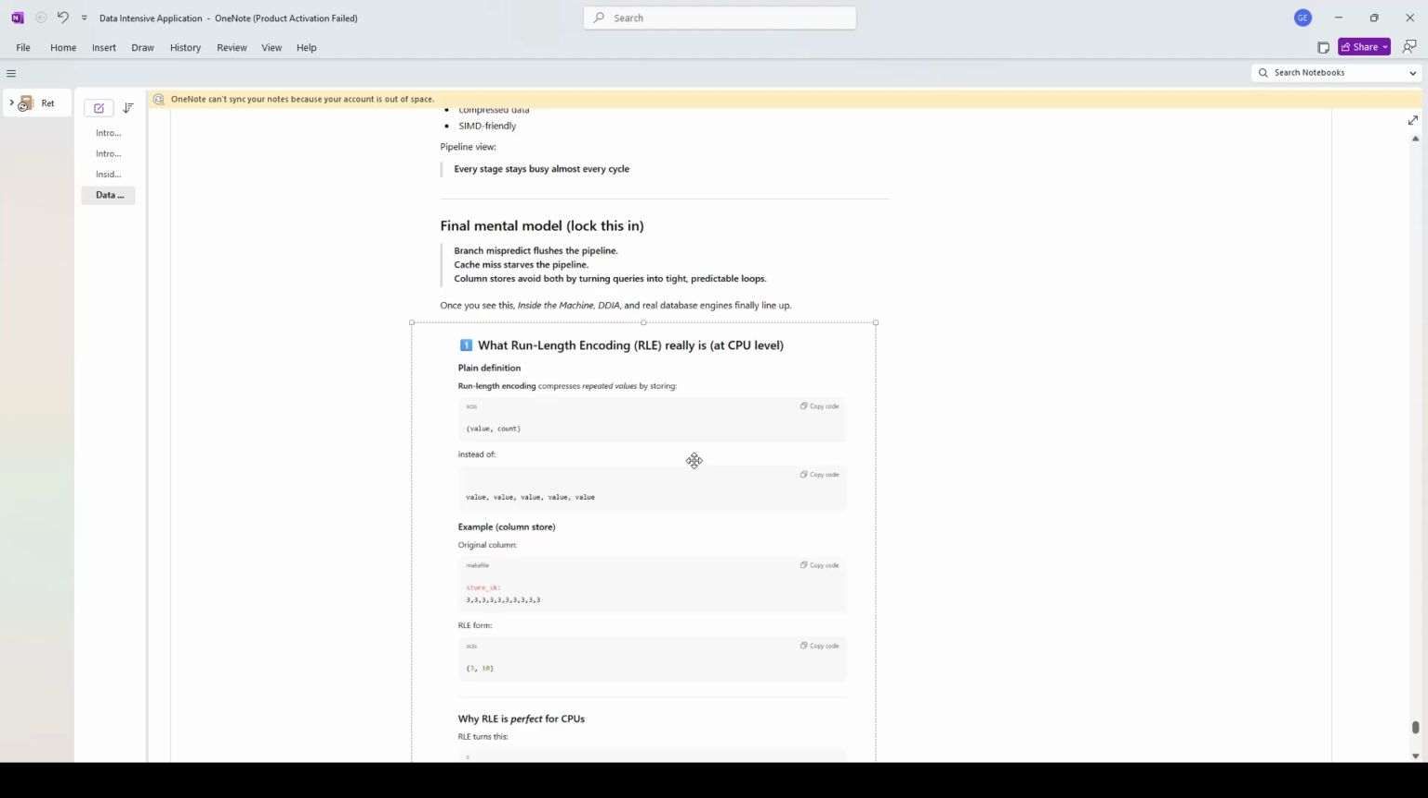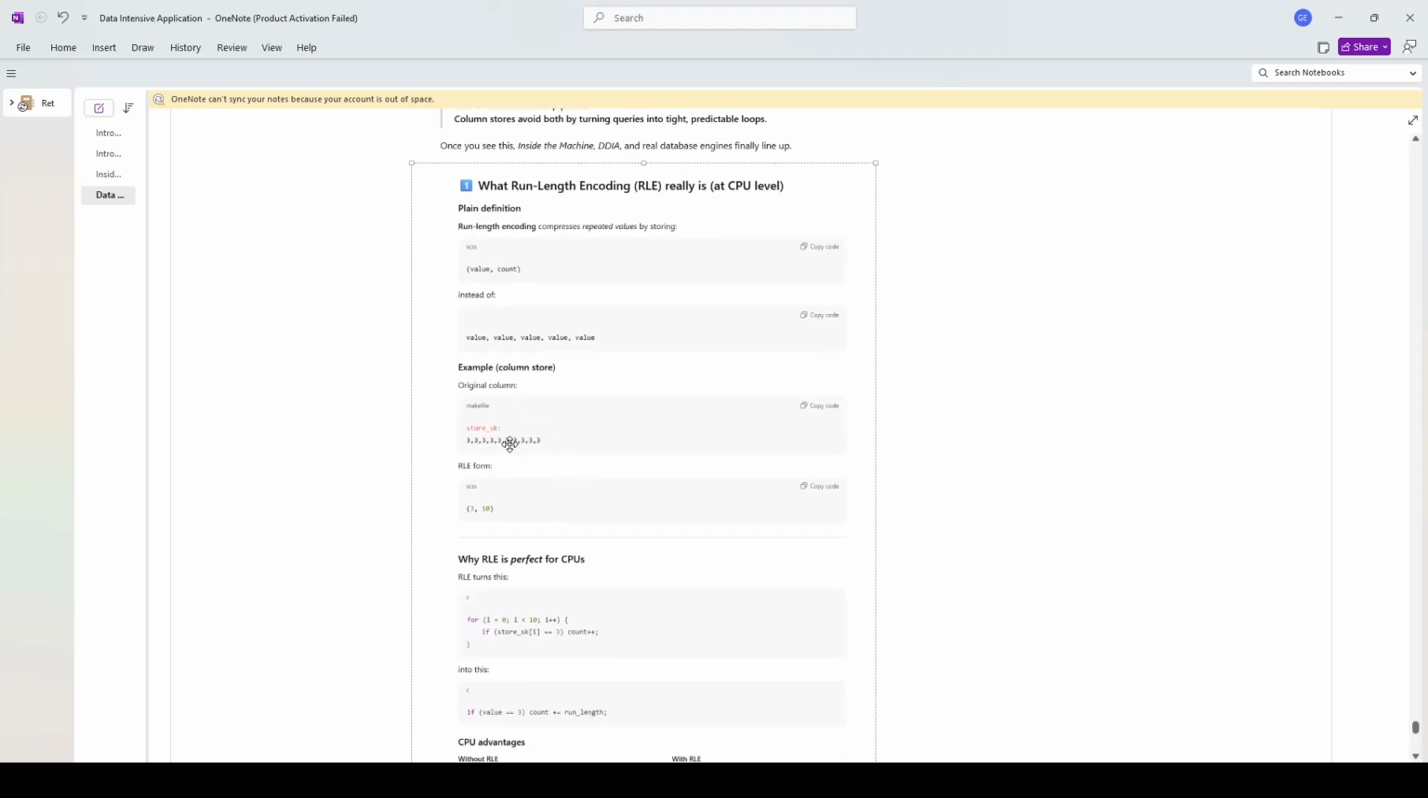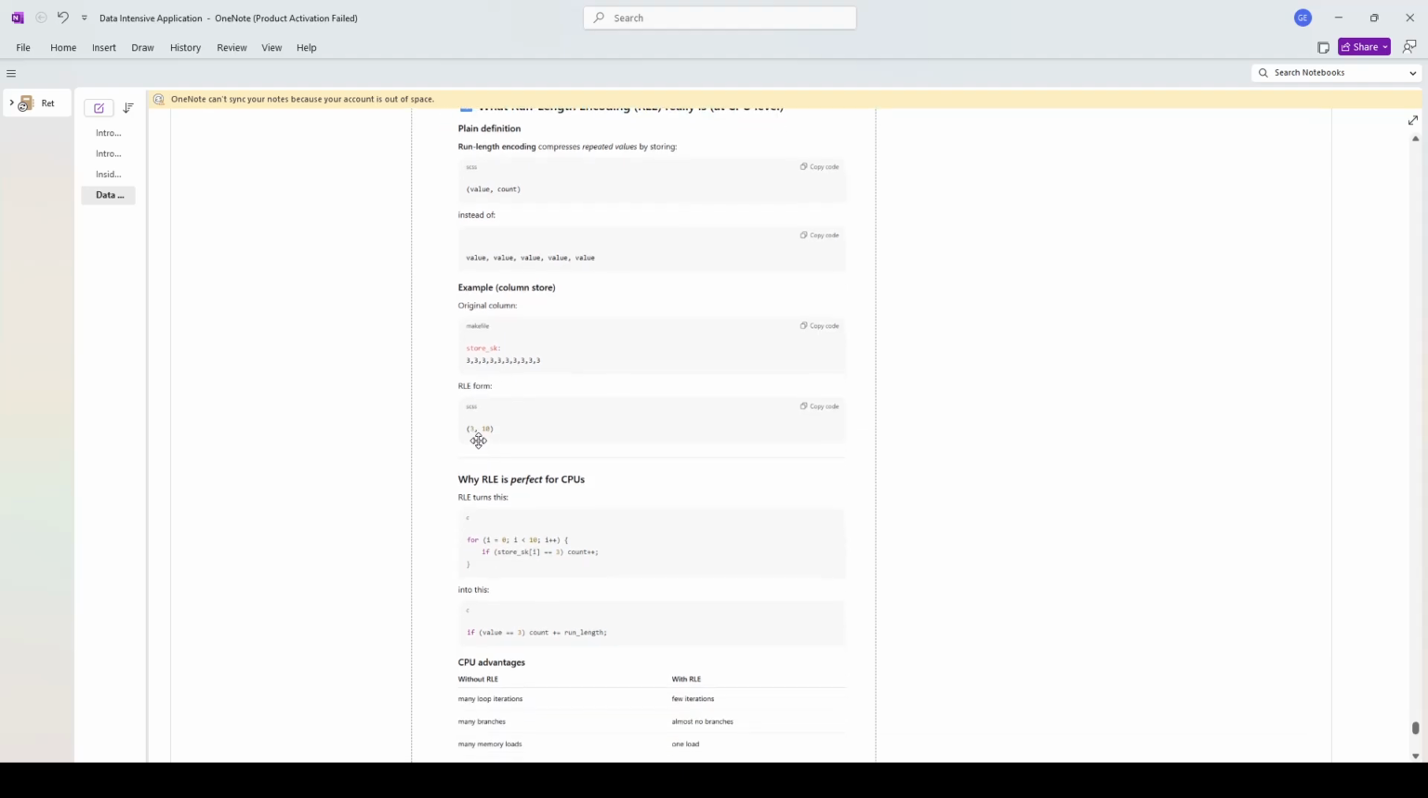What run length encoding really is at the CPU level. Plain definition: run length encoding compresses repeated values by storing value, comma, count instead of repeating the value. Example, column store, original column, store_sk: you have 3, 3, 3, 3, 3, 3, 3, 3, 3, 3.